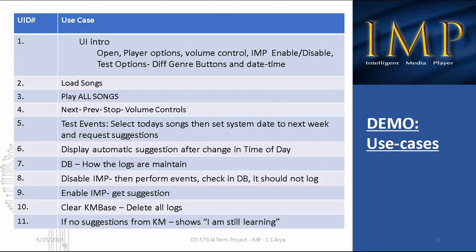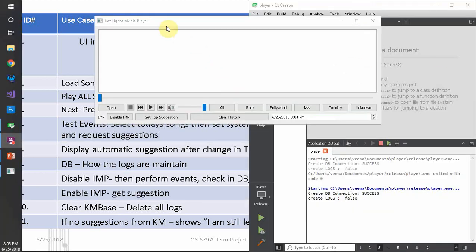Now looking at the use cases and app demo, let's load the project. So this is the UI of Intelligent Media Player. I have loaded the project in Qt Creator, and if you look at the UI, this is my playlist view, which is the list view for songs. When I load, all the songs are loaded here. There is also the seek bar and the open button to load songs into the system.